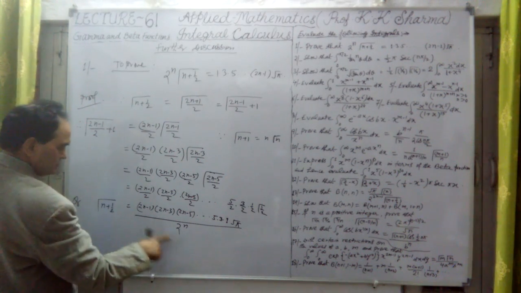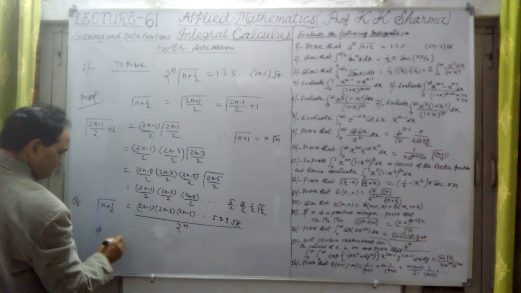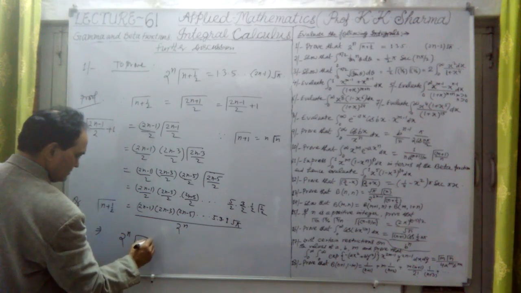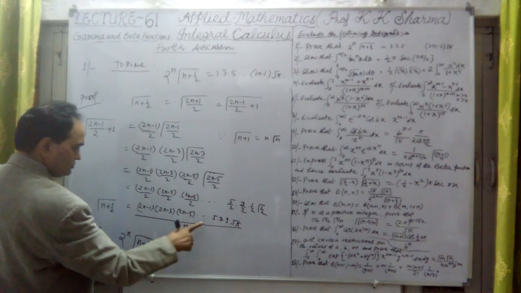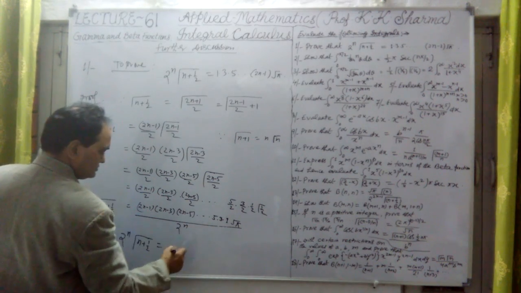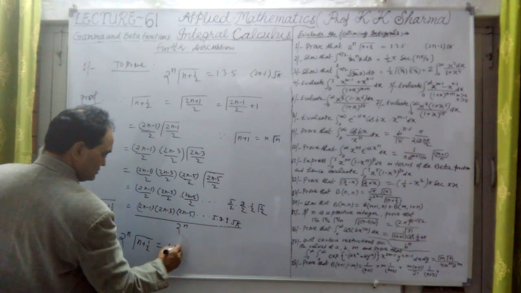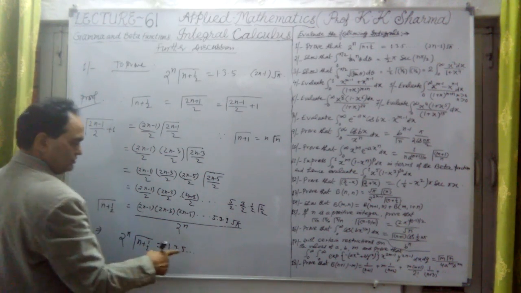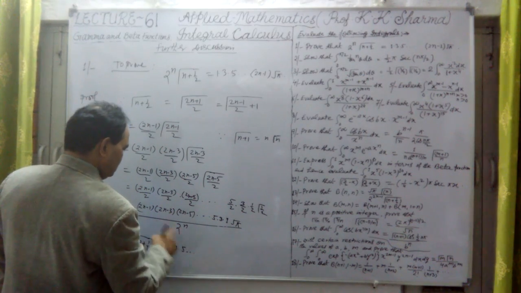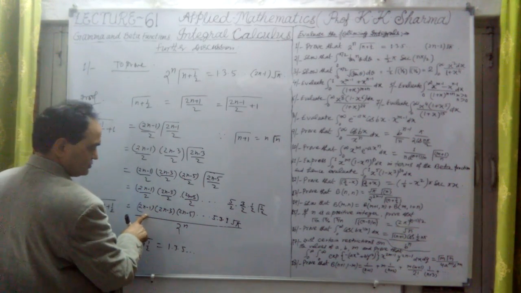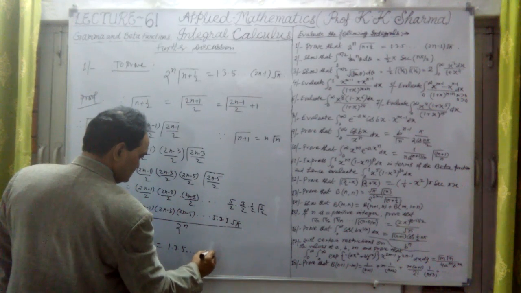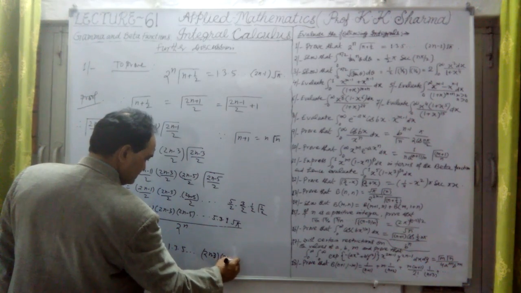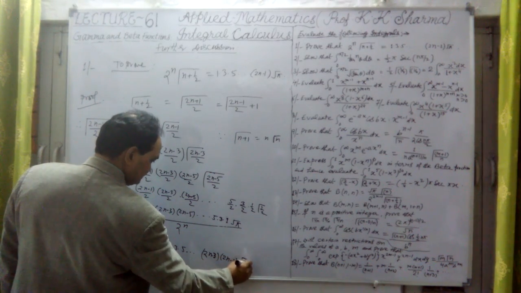So if I cross multiply, this implies that 2 raised to power n gamma n plus half is equal to 1 into 3 into 5, and so on, and the last factor is twice n minus 1, into under root pi.